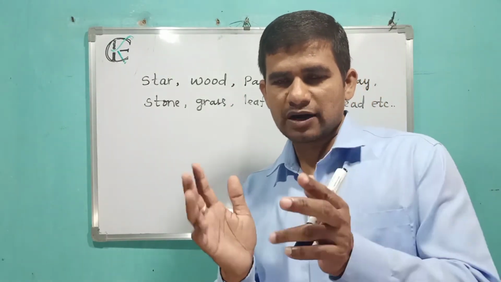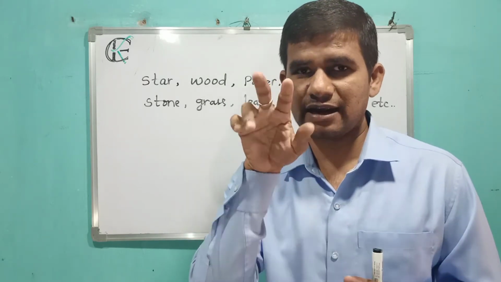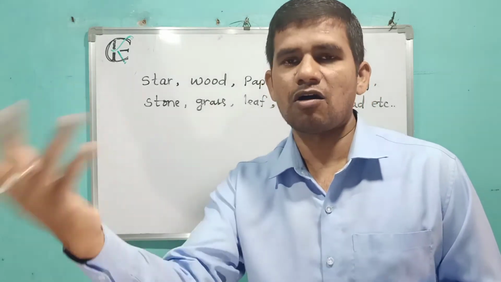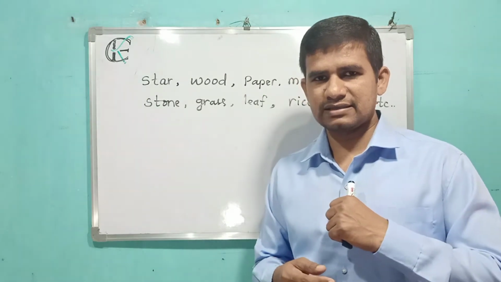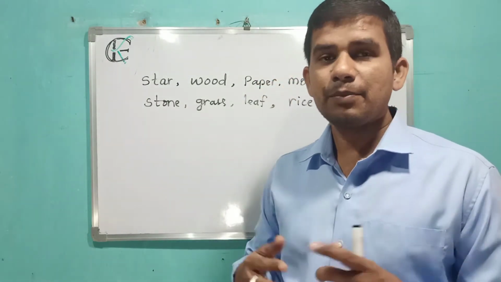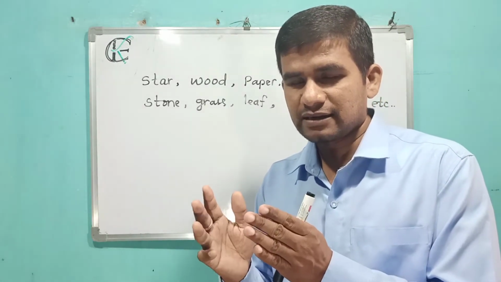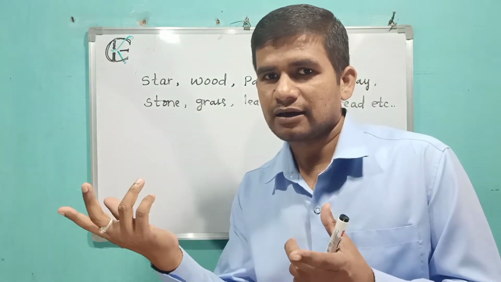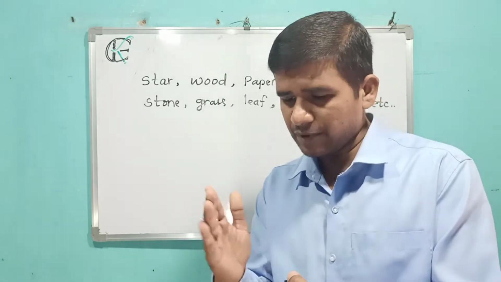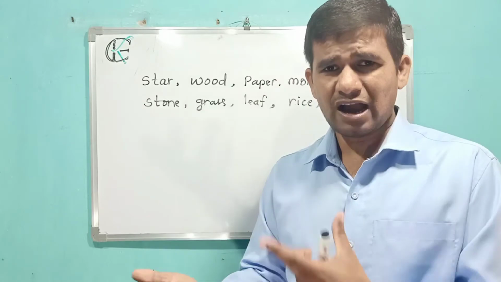See, wood is a part of a tree, yes, which is an object which we can see and touch. If a number of woods are there, you can count. Yes, in your feelings that wood is countable, but no friend, it is an uncountable noun. Because if you cut the wood, there will be a number of particles which we can't count. There are a number of dust particles. Is it yes or not? How many pieces you make, it will be so many pieces. So that you can't count.